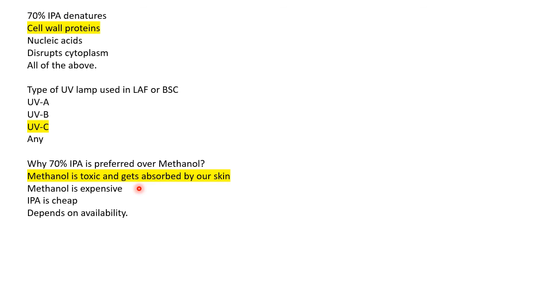To avoid side effects of using methanol in your practicals or during your microbiology work, you don't want to get skin damage or other side effects. So it is the safer side. We use 70% IPA, and yes, it has very good properties and it helps to disinfect. Okay, so 70% IPA is preferred over methanol.